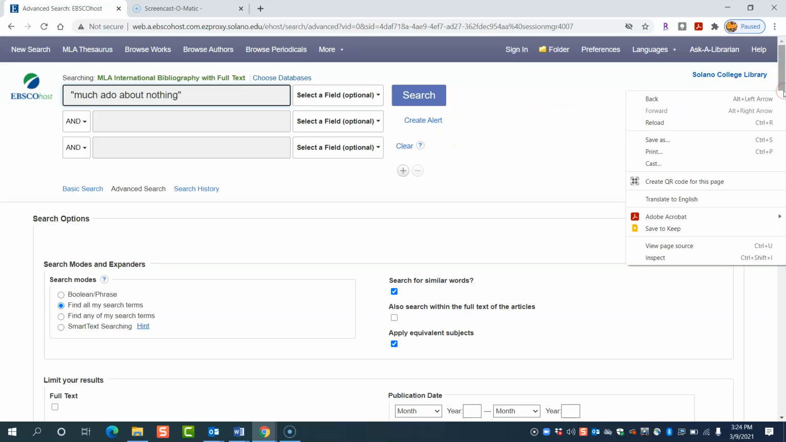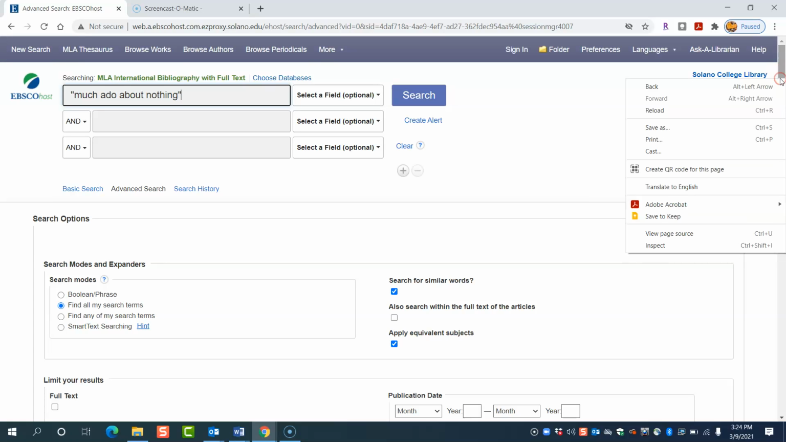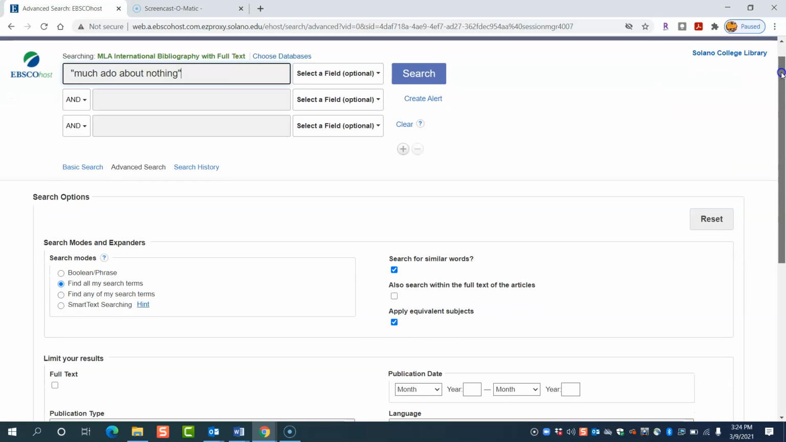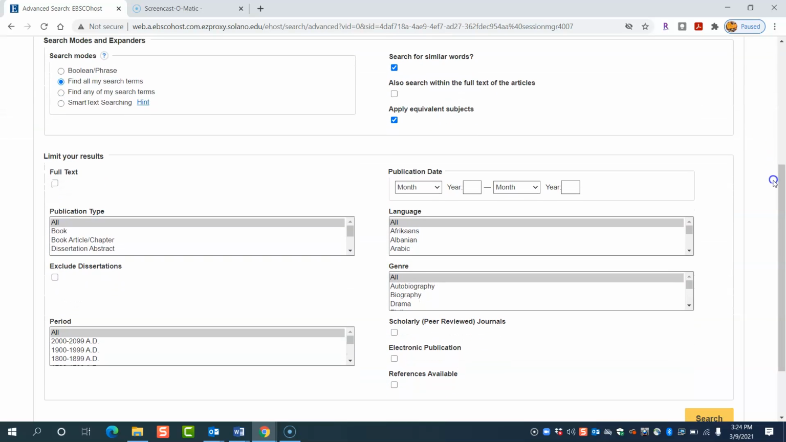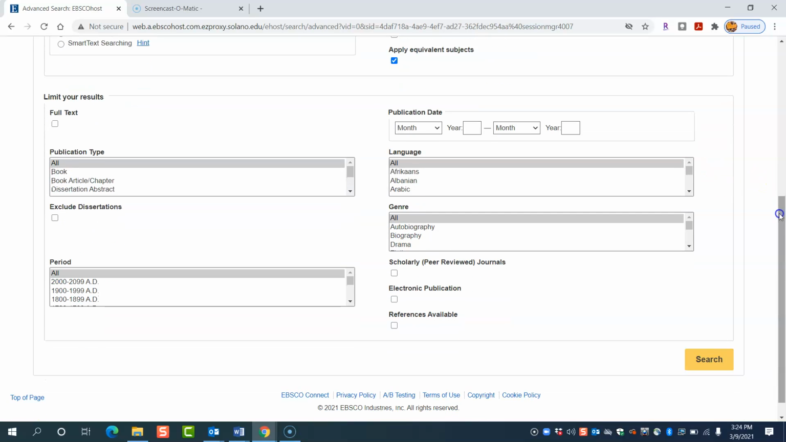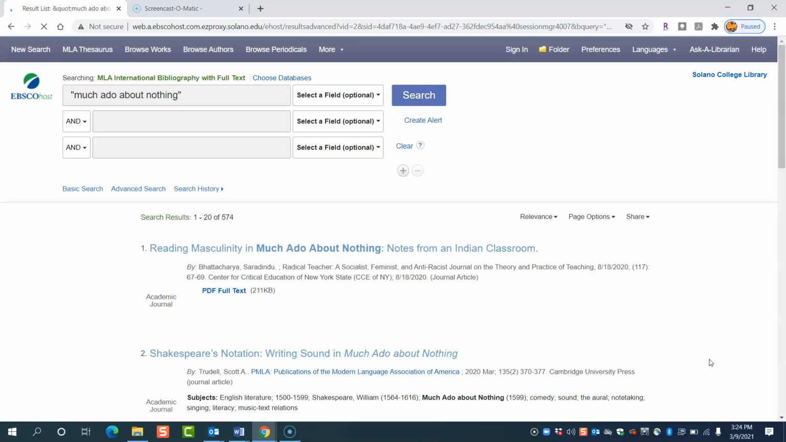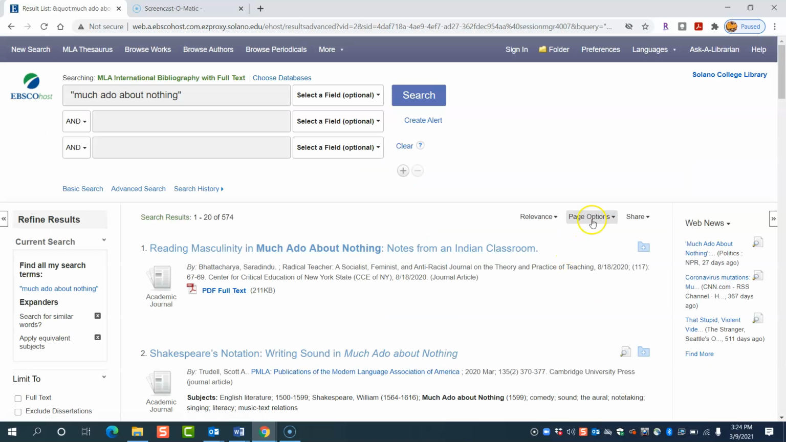Just remember you're the driver here. So if you're not finding what you need, then keep playing with it. There's a lot of limiting options here. I'm not going to hit any of them right now because I want to see what we get and then I'm going to limit. So go ahead and I'm going to hit search and I go, oh, I get 574.